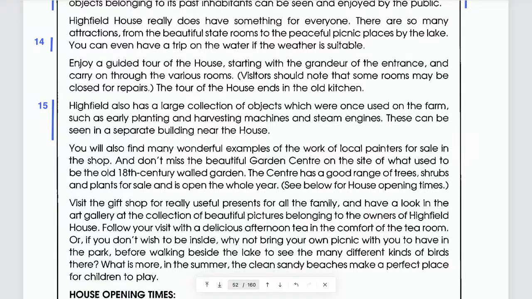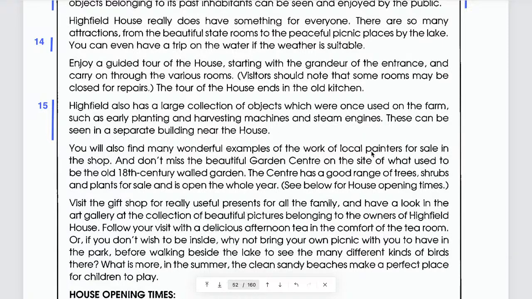Actually, the word work in this case means paintings. Why do we know that? Because that is the product from local painters. What can painters do? Of course, they paint something, right? So the work of local painters means the paintings.